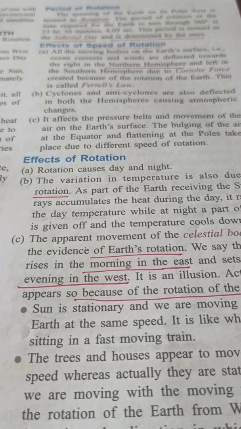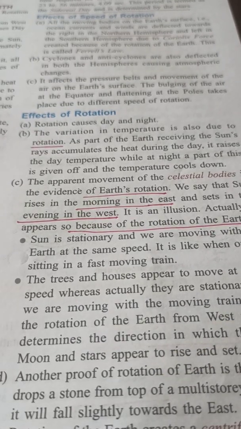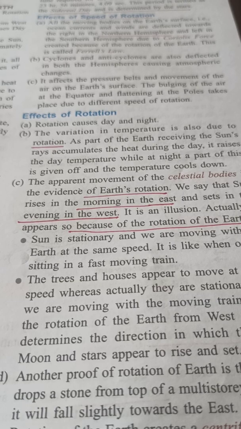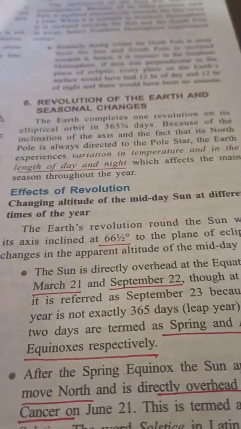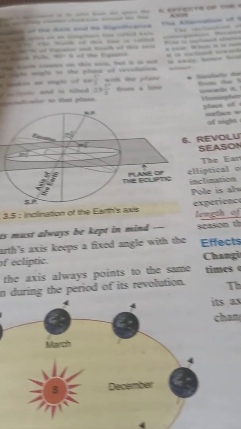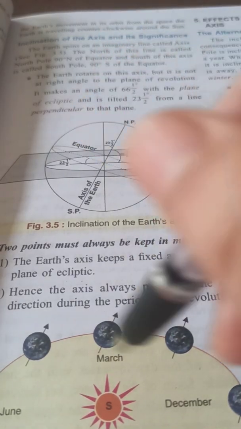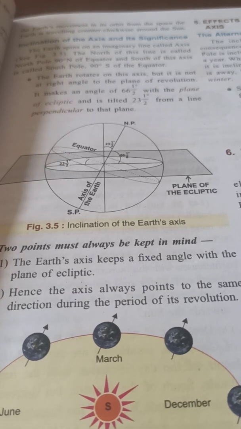Clear? Another proof of rotation of the earth is the drop of a stone. If we throw a stone down from a multi-storey building, it will move towards the east. And rotation of the earth creates a centrifugal force. Clear, children? Just like a spinning top. Have you seen a spinning top? It will move this way, okay, and cause a bulge at the equator.